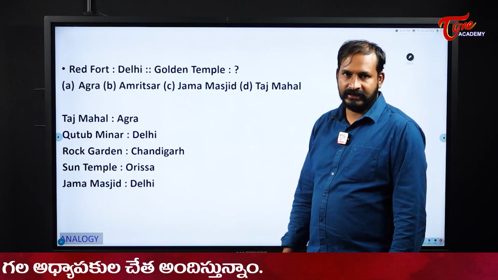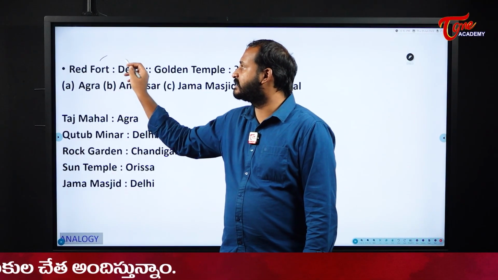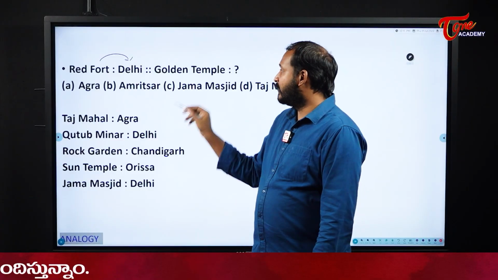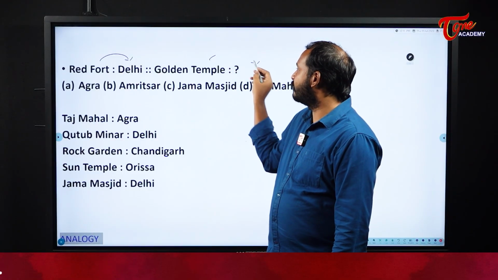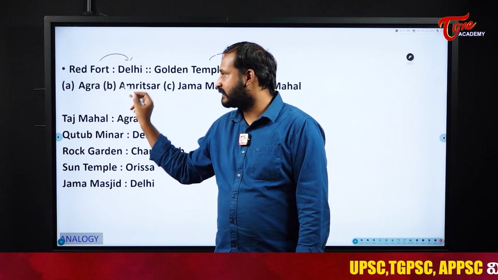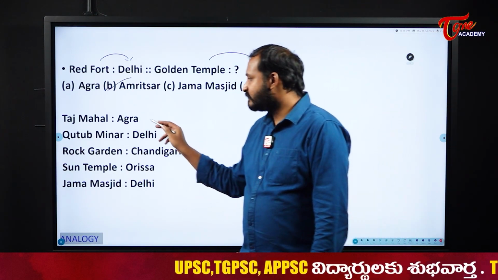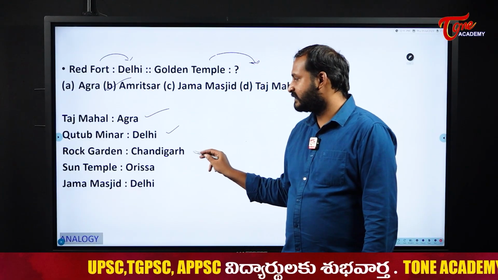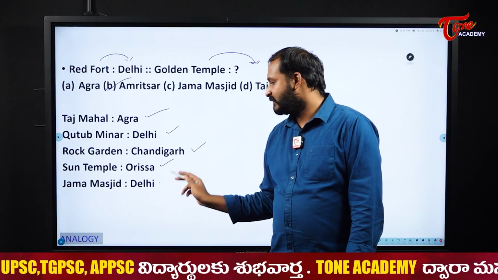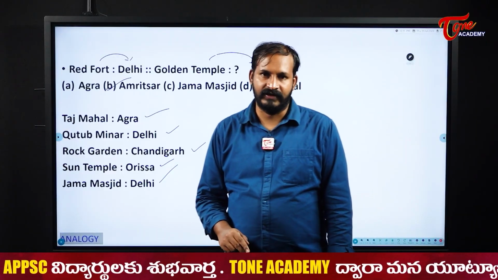Red Fort, Delhi. An iconic place and its location. Then Golden Temple is located in what city? Amritsar. So our answer here becomes Amritsar. Taj Mahal, Agra; Qutub Minar, Delhi; Rock Garden, Chandigarh; Sun Temple, Orissa; Jama Masjid, Delhi. Like this, we'll have different ones.